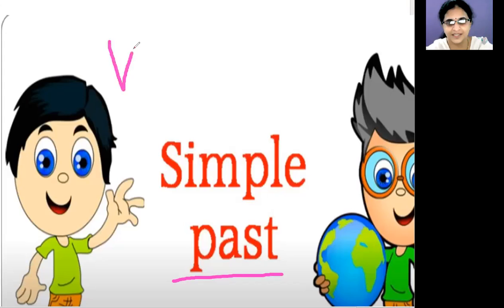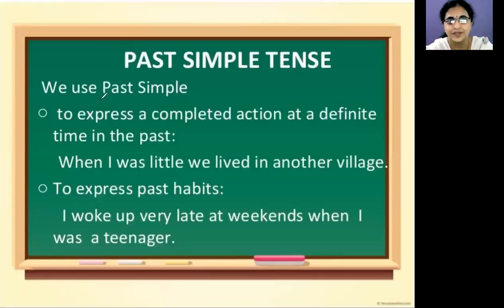In the simple past, we add the V2 form of the verb. But when do we use past tense, children? We use past simple, or simple past. Both are the same. Don't get confused about that word.